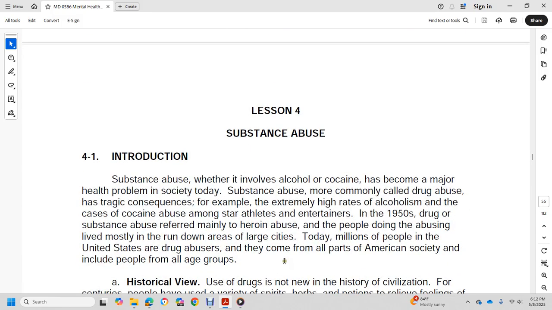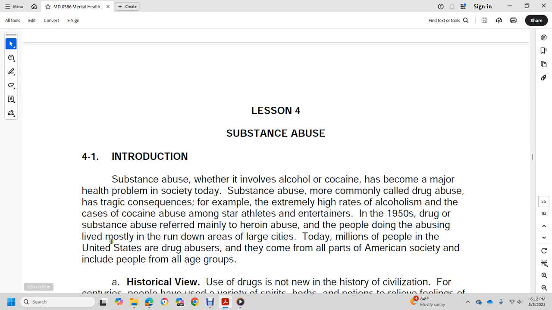Lesson 4, Introduction. Substance abuse involving alcohol and cocaine has become a major health problem in society today. Substance abuse, more commonly called drug abuse, has tragic consequences. For example, extremely high rates of alcoholism and cocaine abuse among star athletes and entertainers. In the 1950s, drug abuse referred mainly to heroin abuse, and the people abusing it lived mostly in the rundown areas of large cities.